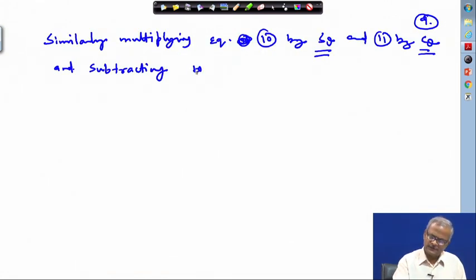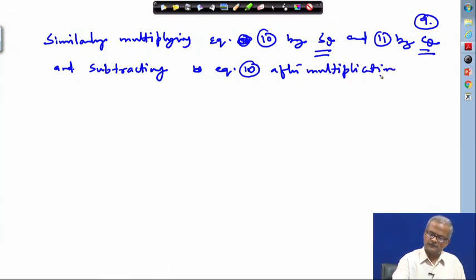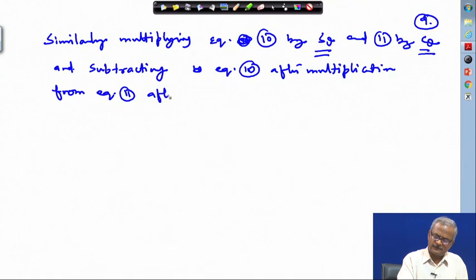And subtracting equation 10 after multiplication from equation 11 after multiplication.